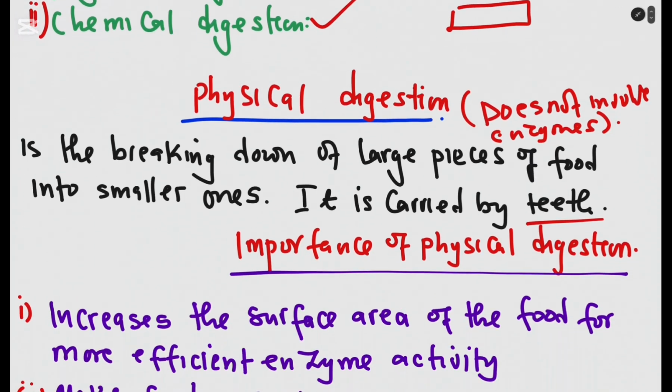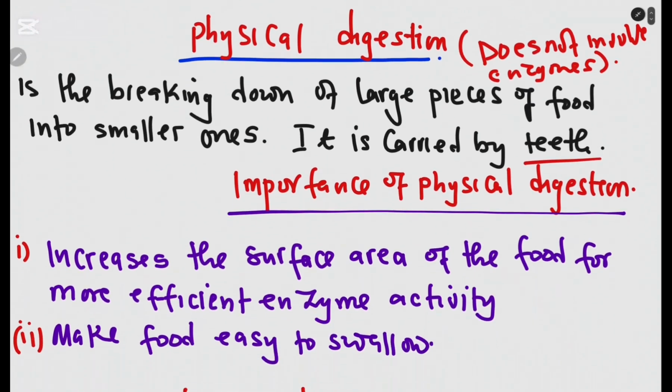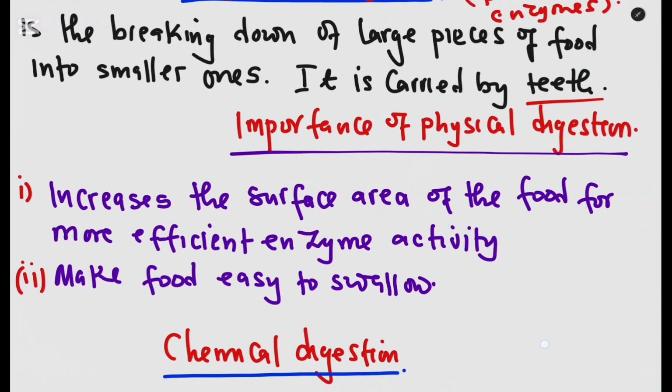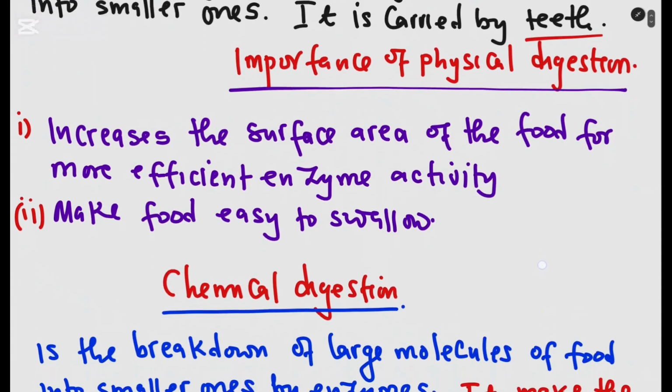Now, what is the importance of physical digestion? One of the importance of physical digestion is that it increases the surface area of the food for more efficient enzyme activity, so that enzymes can easily act on the food and further digest it. Then it makes food easy to swallow. I guess you've not missed anything here.